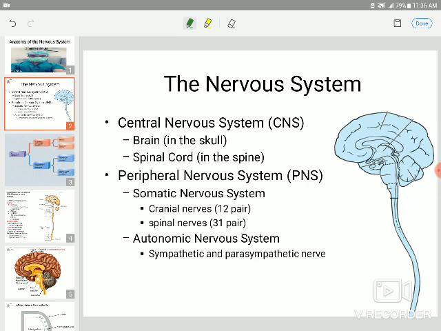As you know, as you see here, the nervous system is divided into two parts: central nervous system and peripheral nervous systems. Central nervous system includes brain and spinal cord.